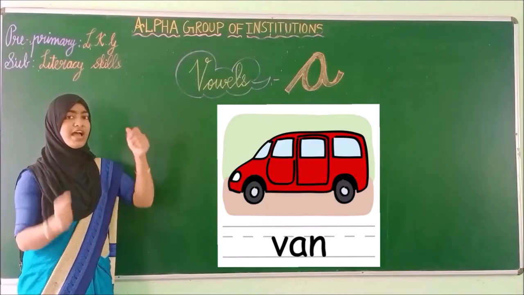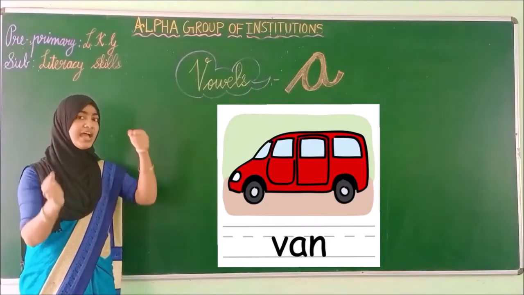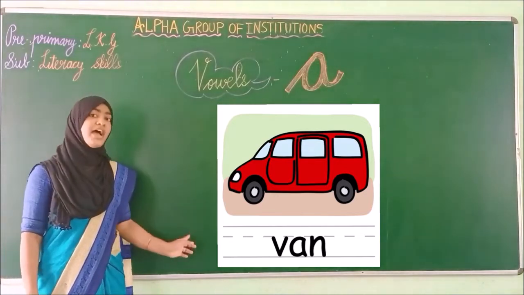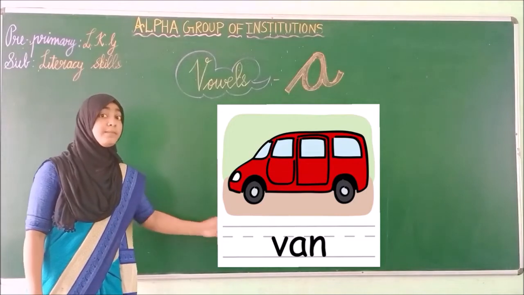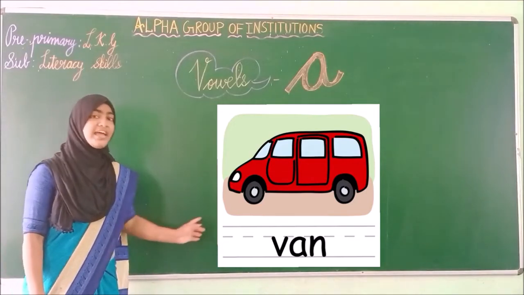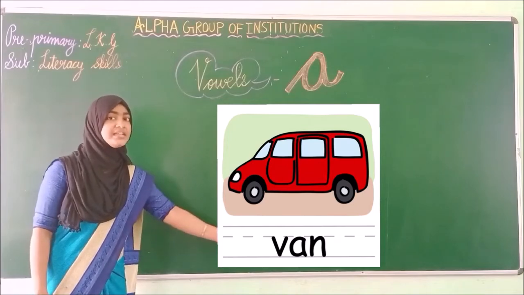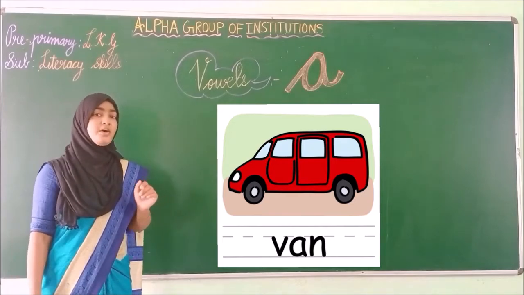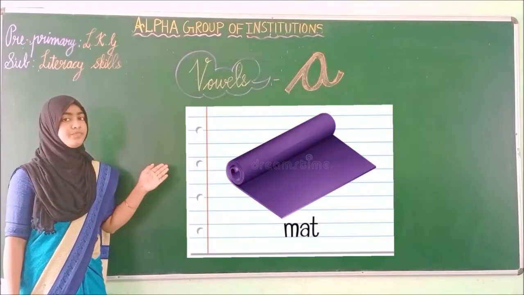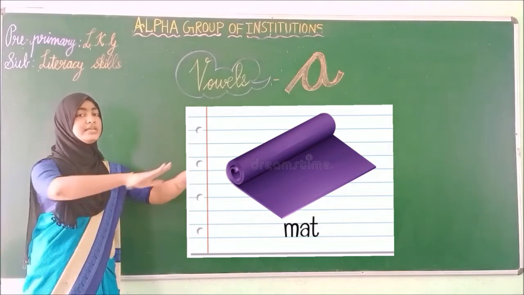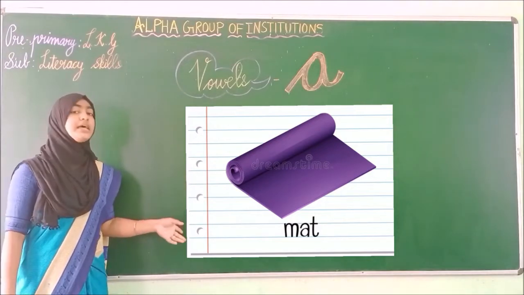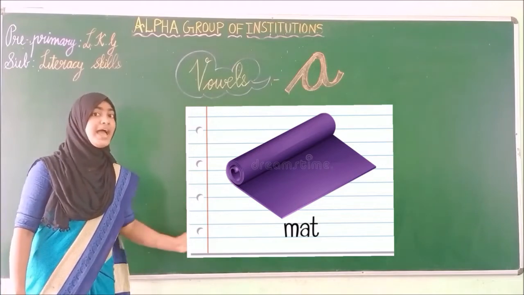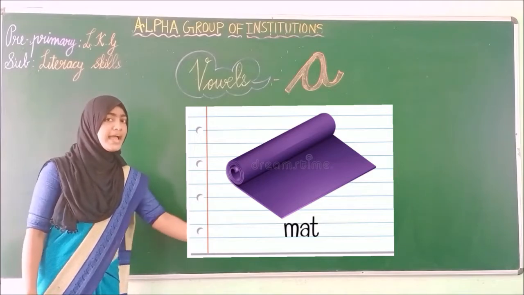Okay? See the next picture. What is this? Van. See here the word V-A-N. Van. You also say along with me. Van. Okay, children? See the next picture. What is this? Man. Spell the word M-A-N. Man.